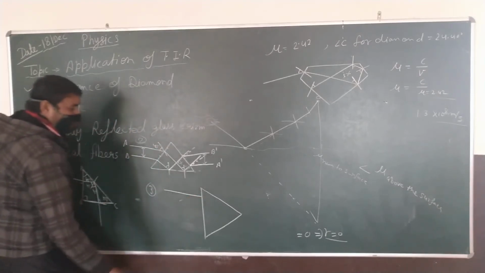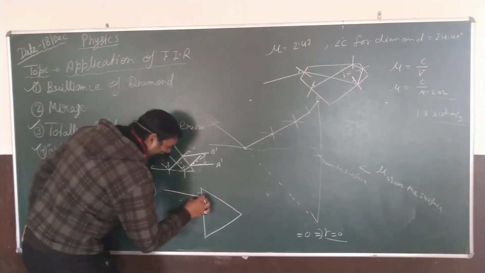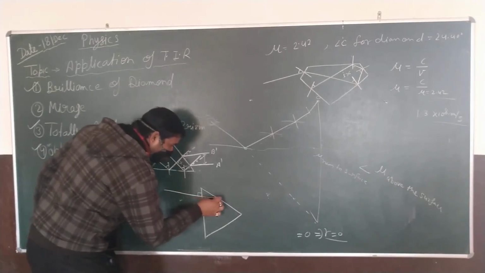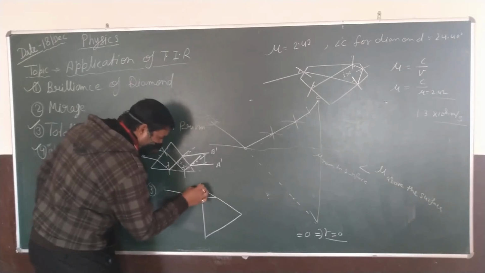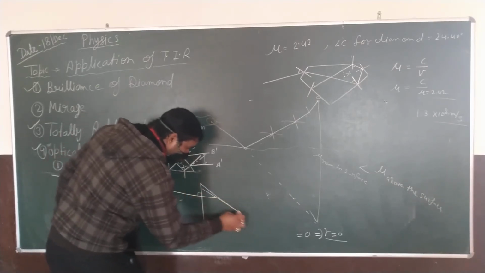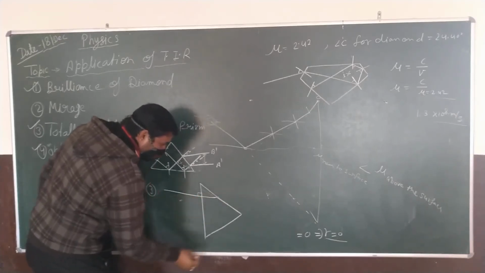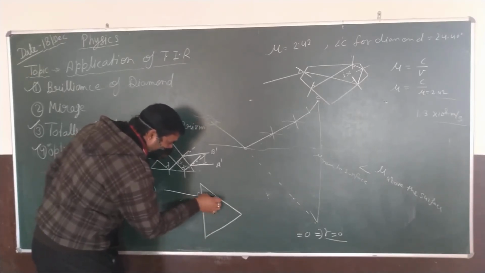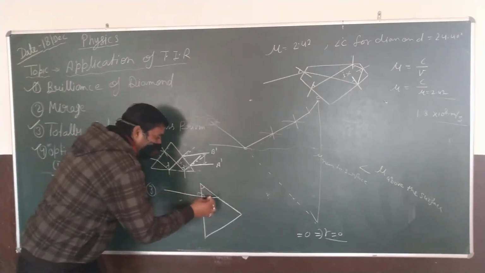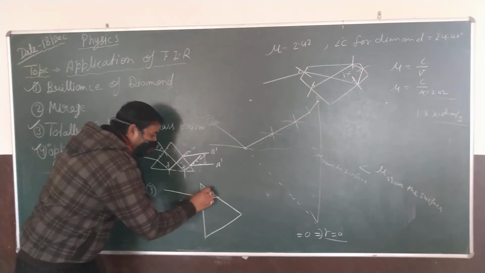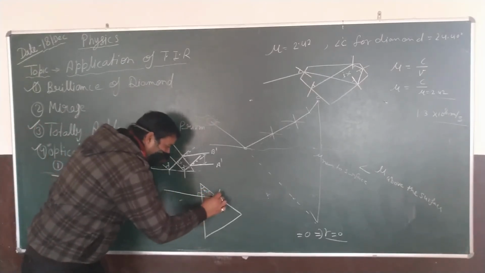Okay, and because here is the normal, then we observe the light is traveling in the prism and forms an equal angle, because this is an angle of 45, therefore this angle is also 45.